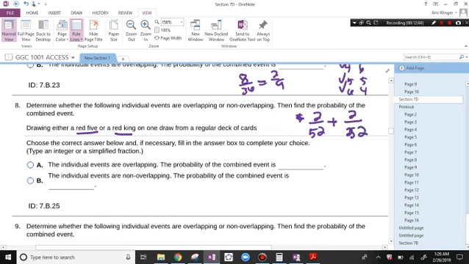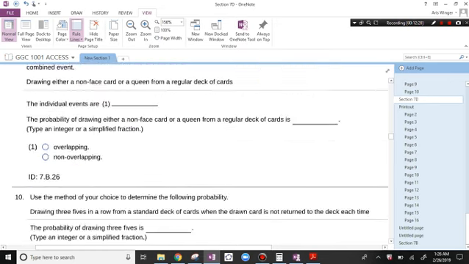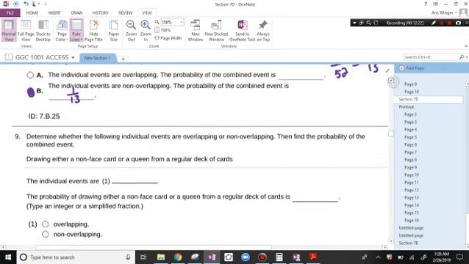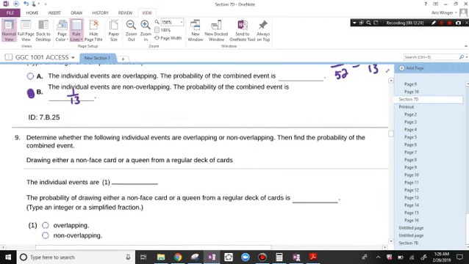And again, because it's or and they don't overlap, you just add these together. It's 4 out of 52, and this reduces to 1 out of 13. These events are non-overlapping, and the probability of getting one or the other is the sum of the probabilities. It's 4 over 52, 1 over 13, simplified.